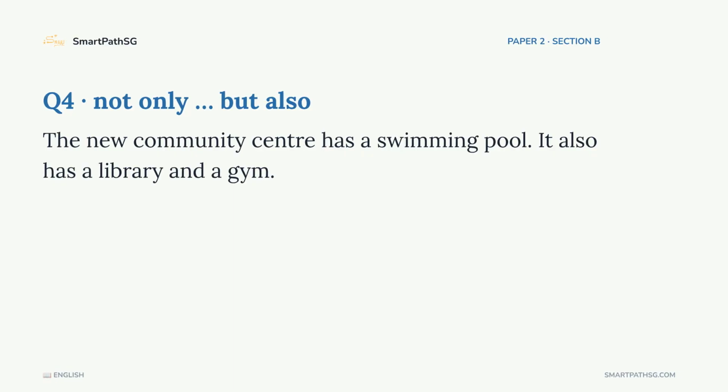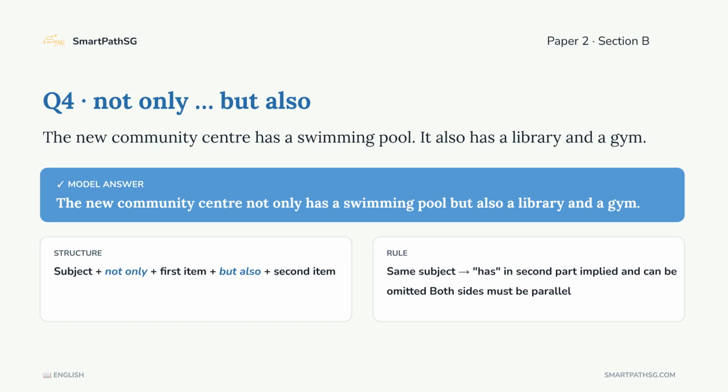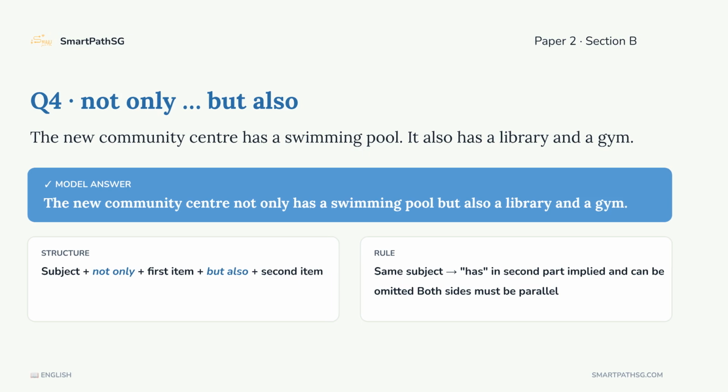Question 4. The new community center has a swimming pool. It also has a library and a gym. Rewrite using keywords not only, but also. Make sure the 2 items you connect are grammatically parallel. They must be the same type of word or phrase. The correct answer, the new community center not only has a swimming pool, but also a library and a gym. The structure is subject, plus not only, plus item 1, plus, but also, plus item 2. Because the subject, the new community center, is the same, the verb has is understood and can be omitted for the second item, but the overall structure must remain parallel.